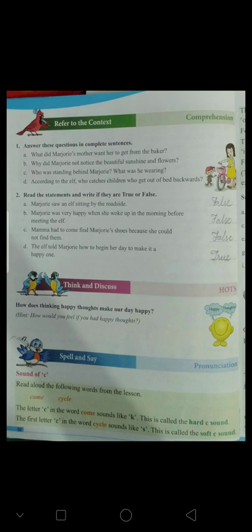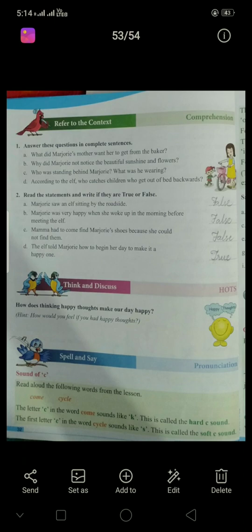You can see in the word come, it begins with the letter C, but it sounds like K. While we say come, the C sound is not there. Which sound is there? Come, K. It starts with the K sound, but the letter is C. Such a sound is called the hard C sound. C is pronounced as K.